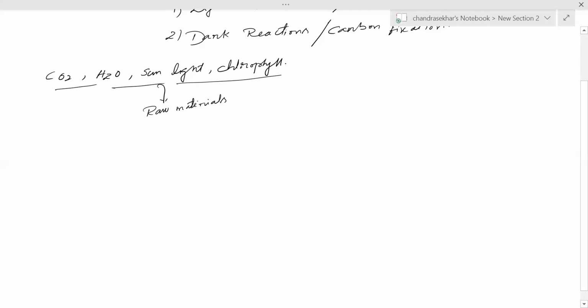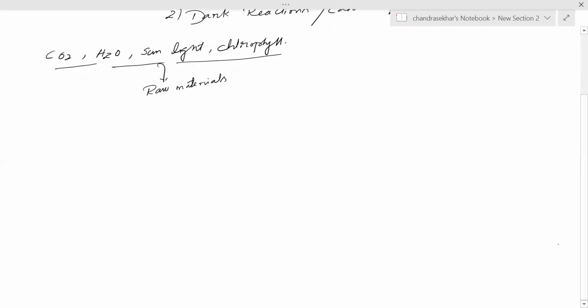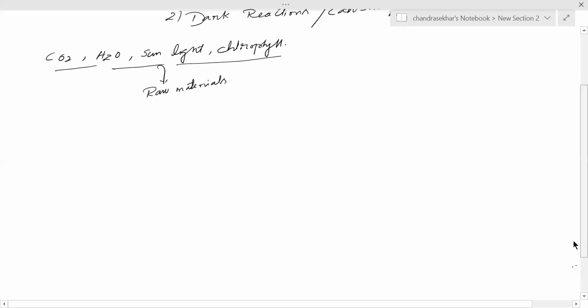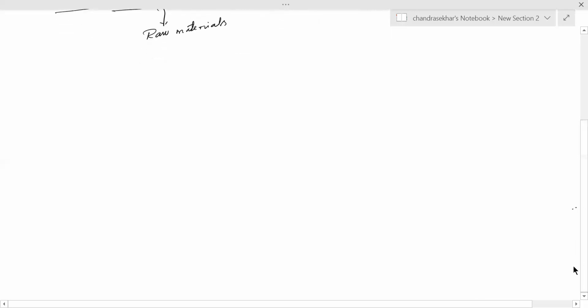And the next one, we have to move to the first step of events of photosynthesis, which is light dependent reactions. Okay, so let's discuss that.